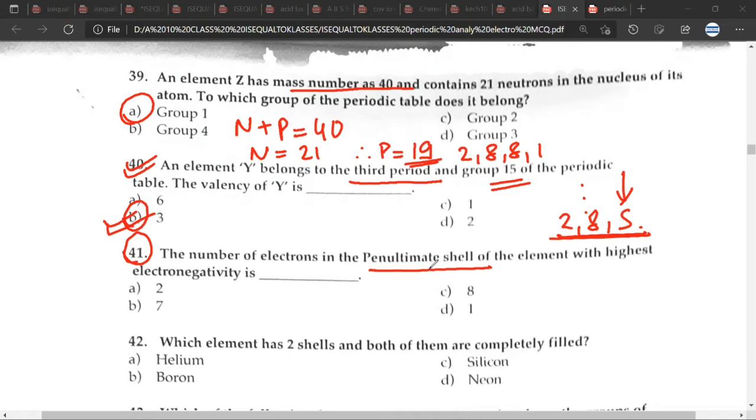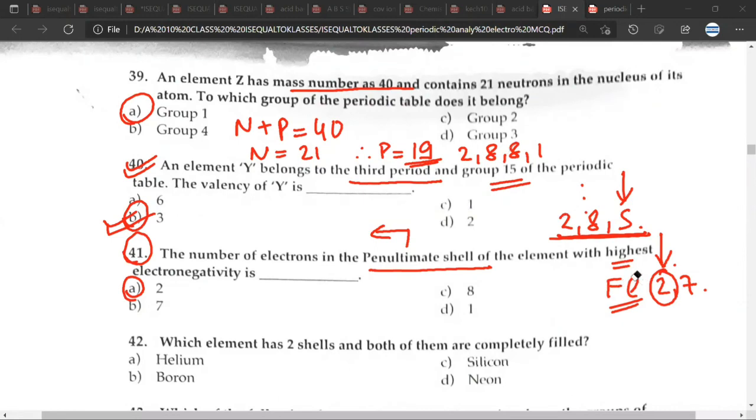So penultimate shell means second to last shell. Shabash. So the answer would be A. Why? Because fluorine has the highest electronegativity. And the electronic configuration of fluorine is 2,7. So the penultimate shell, the second last shell, has 2 electrons. The valence shell has 7 electrons and the penultimate shell has 2 electrons. Great.